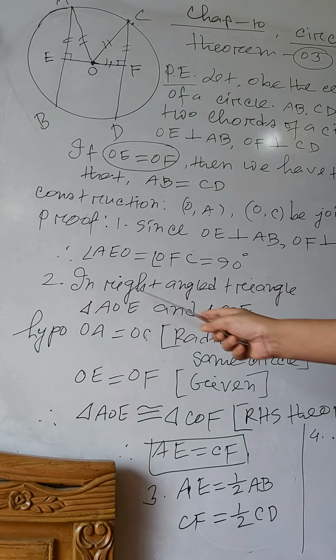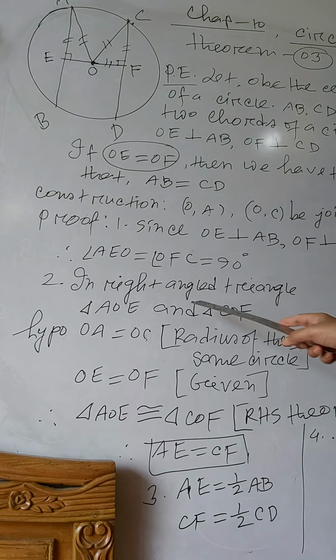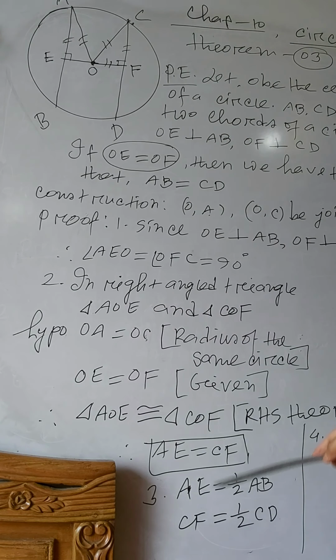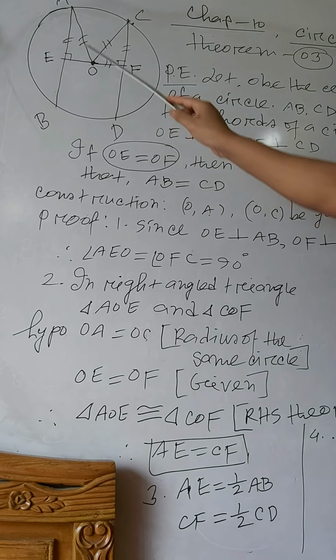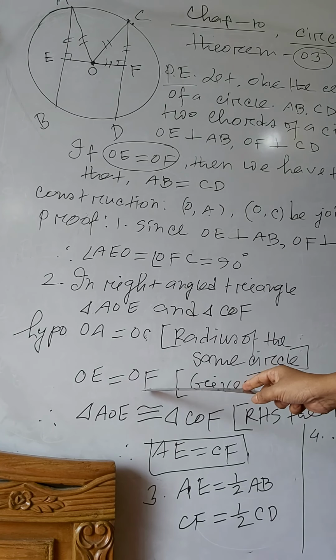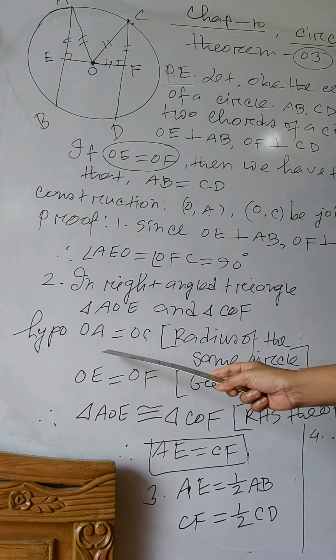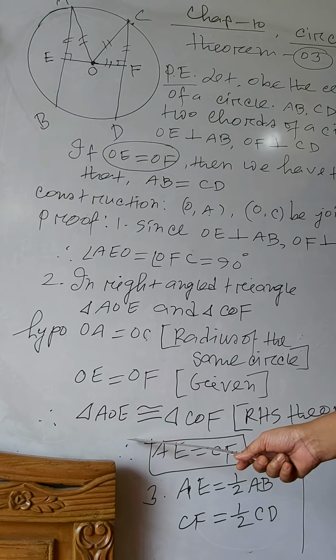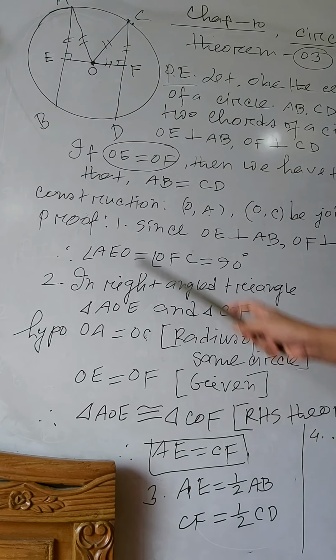Now in right angle triangle AOE and triangle COF, hypotenuse OA equal to OC, and OE equal to OF, which is given. Since hypotenuse and one side are equal, the two triangles are congruent by RHS theorem. Therefore, AE equal to CF.